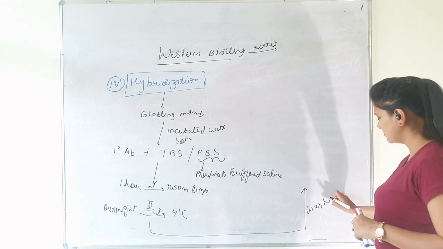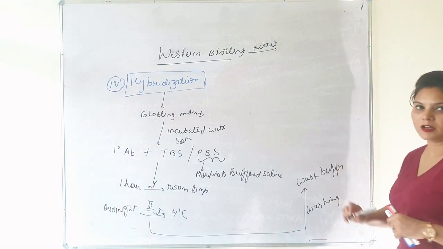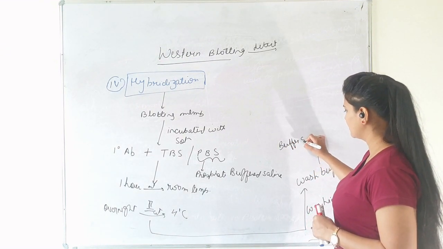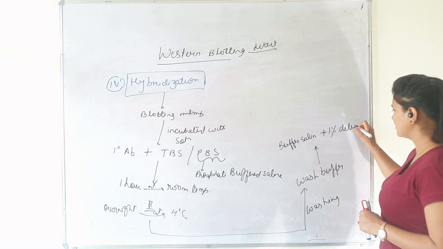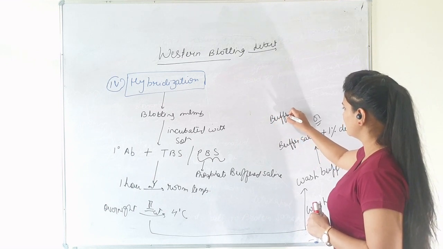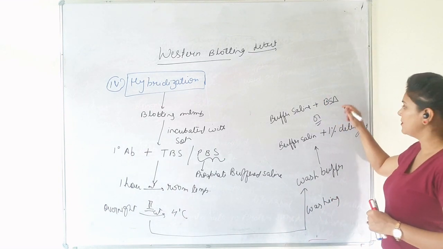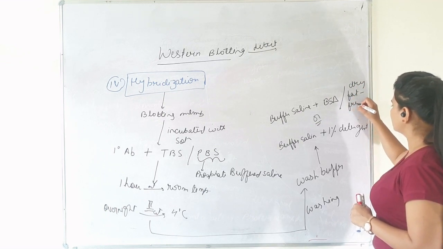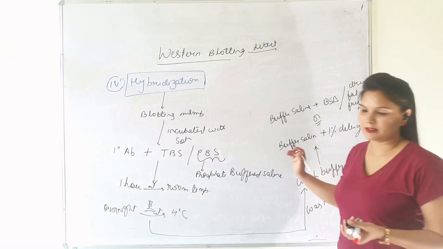After incubation, washing with wash buffer. Here, wash buffer is buffer saline plus 1% detergent, or buffer saline with BSA, bovine serum albumin, or dry fat-free milk, so as to remove unbound primary antibodies.